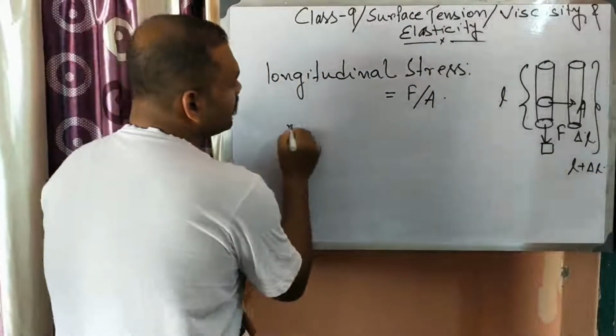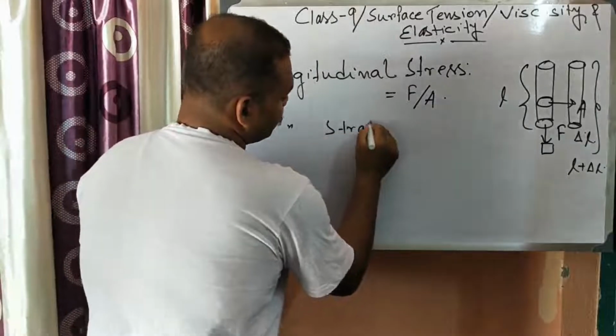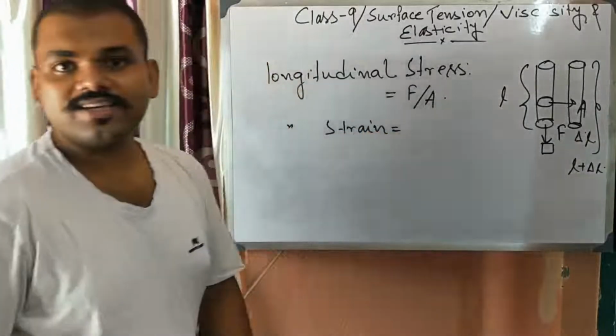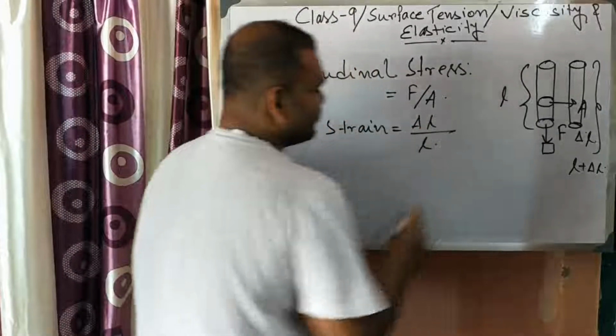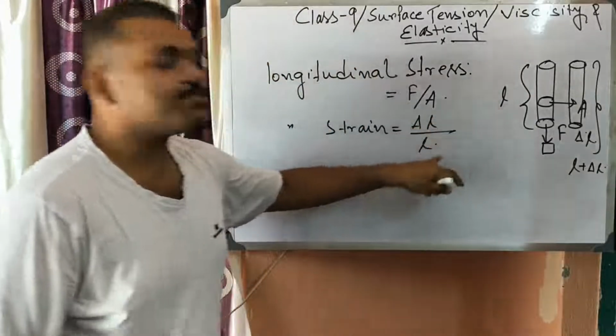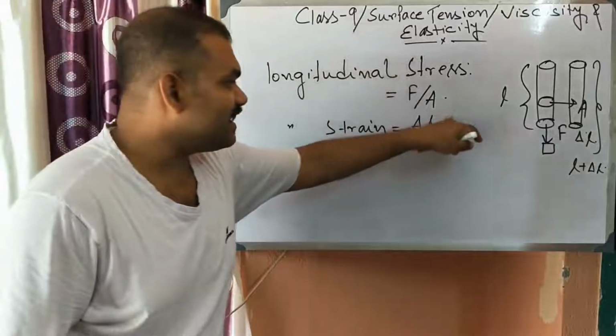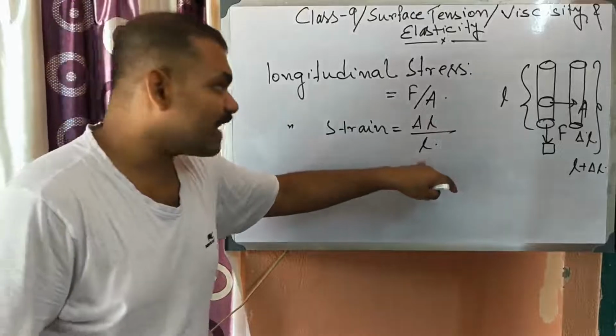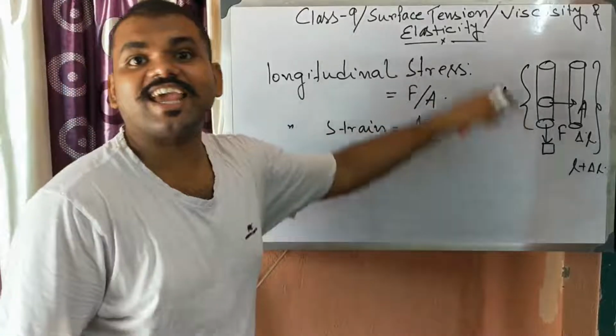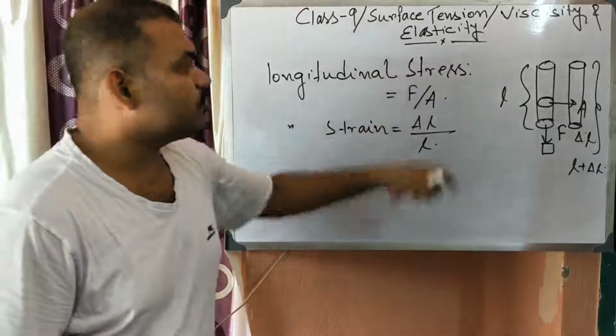So longitudinal strain is del L by L. That is change in length per unit length, or you can say fractional change in length is longitudinal strain.